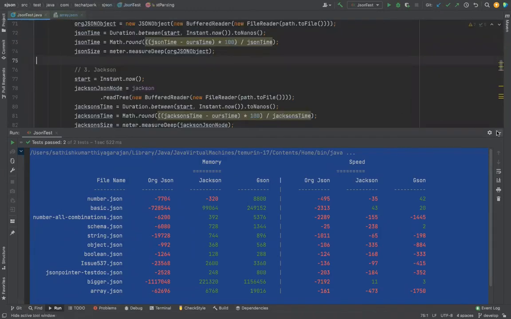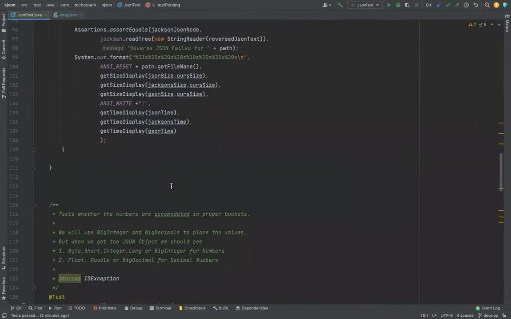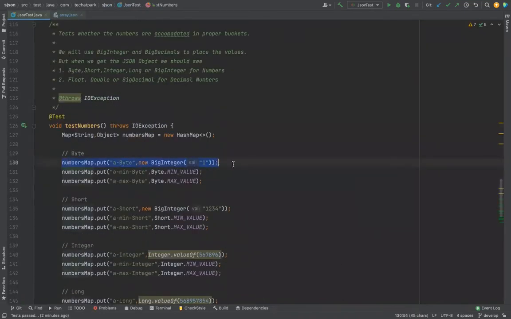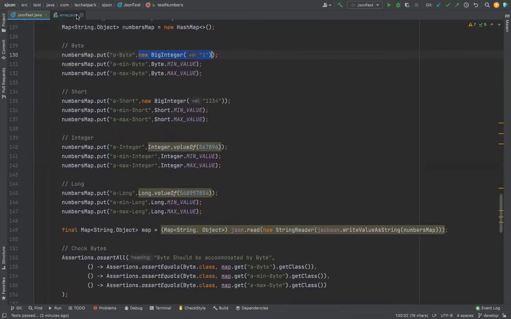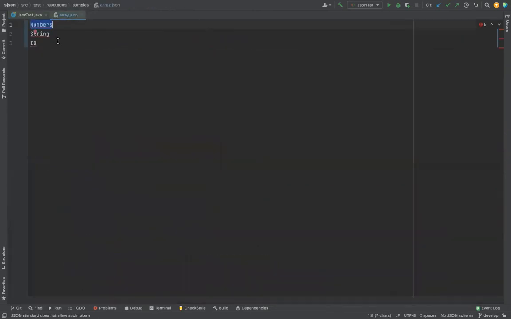In fact, we have a test case also. If you look at the second test case, it guarantees that if you put in a byte, it is accommodated by a byte. Even if you give it in JSON as a big string, when it comes out, it comes out as a byte only. So this we verified. It goes into the proper container. So number is a solved problem. But string, I'm not solving it now. Whatever lessons I learned from the IO session, I'm trying to accommodate now. So strings will come a little later, in the next session after the other memory management session.